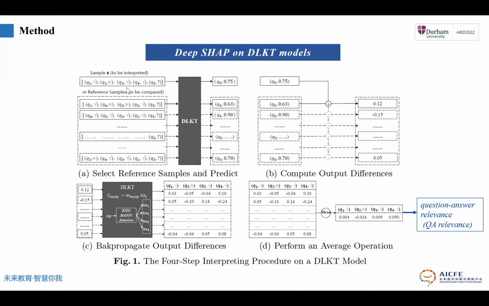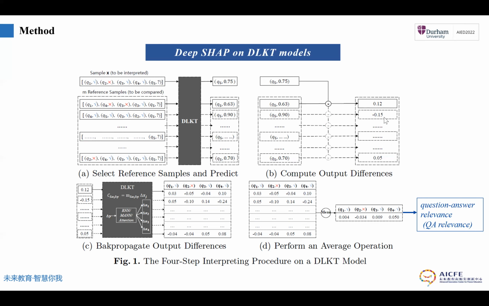Here is the running case. For example, a learner has already answered the first four questions, and the DLKT model predicts that he has a 0.75 probability to correctly answer the next question, Q5. In order to interpret this prediction, DeepSHAP selects a lot of reference samples and makes predictions, and then we compute the output differences between the prediction of sample X and each reference sample. For example, the output difference between the prediction of sample X and the prediction of the first reference sample is 0.75 minus 0.63. It equals 0.12.